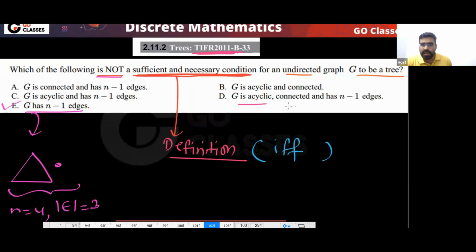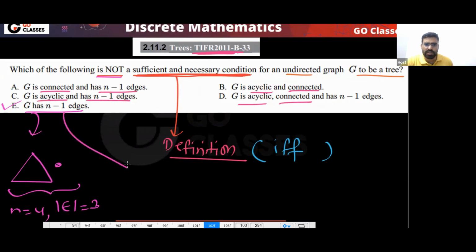Acyclic and connected, this is enough. Connected with n-1 edges, this is enough. Acyclic with n-1 edges, this is enough. So the answer will be option E. Option E is not a definition.